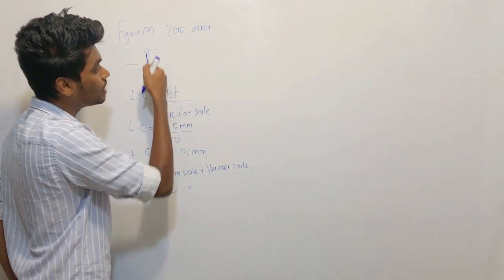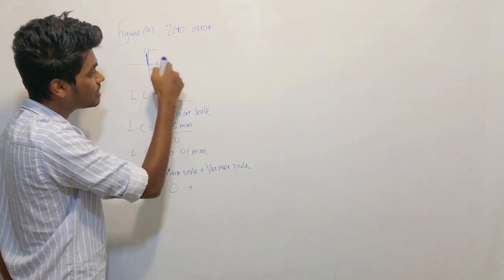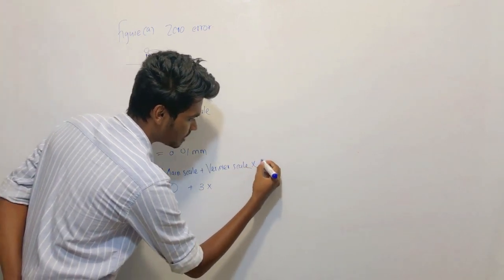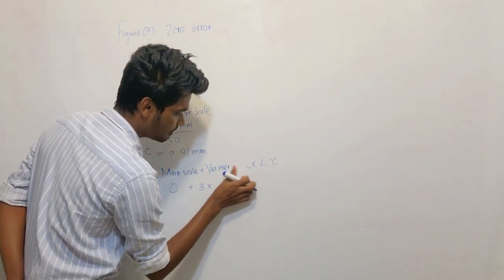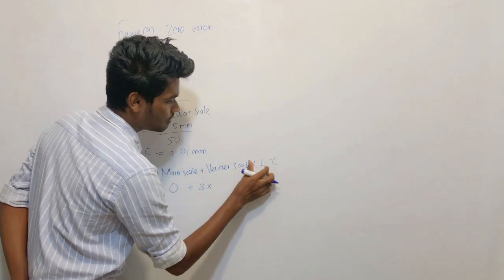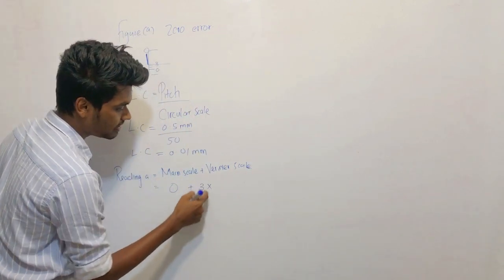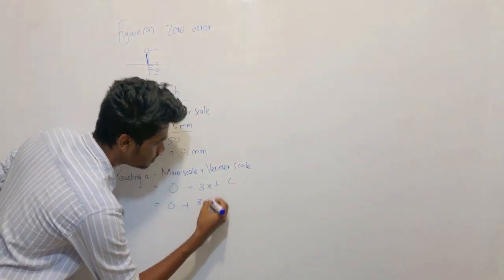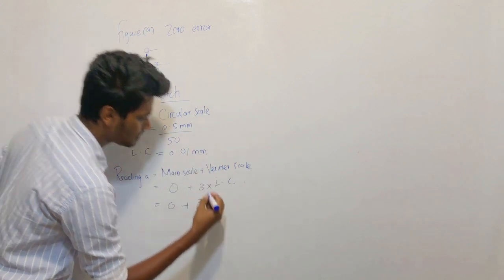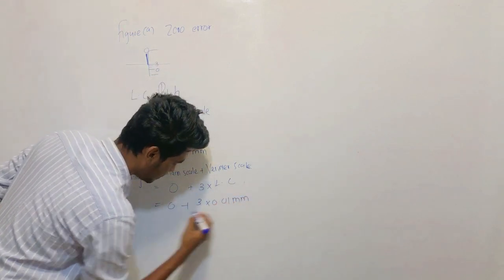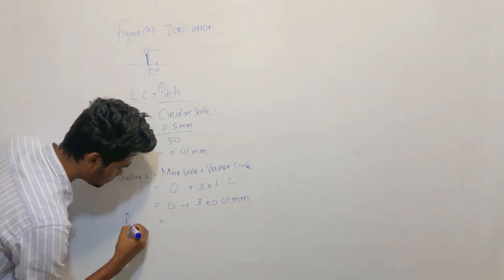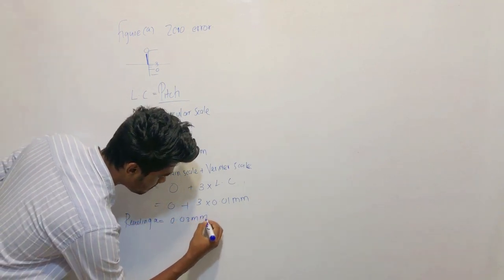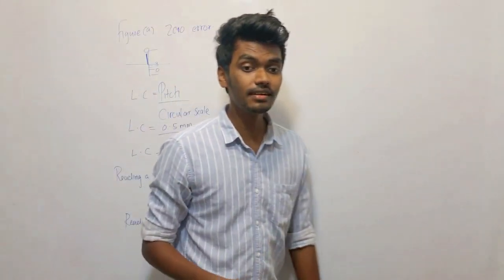What is the number of the vernier scale which coincides with the main scale? It is 3. 3 into least count. So 0 plus 3 into the least count, which is 0.01 millimeters. So reading A is 0.03 millimeters, right?